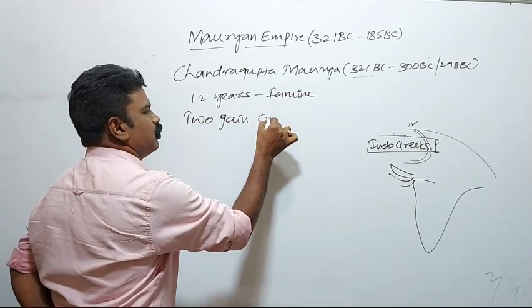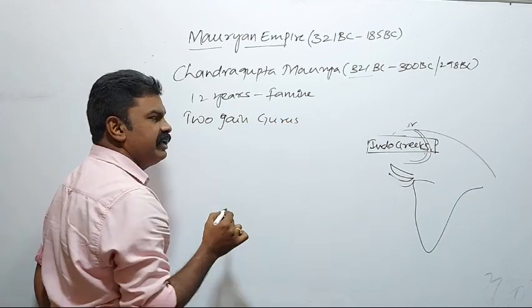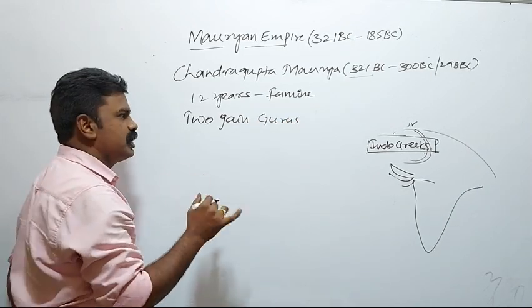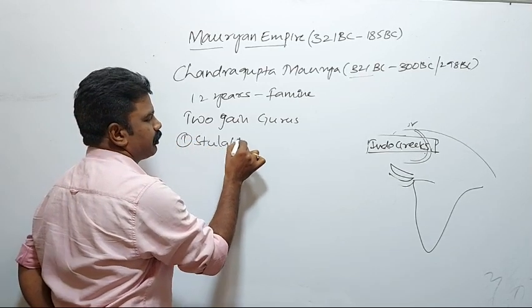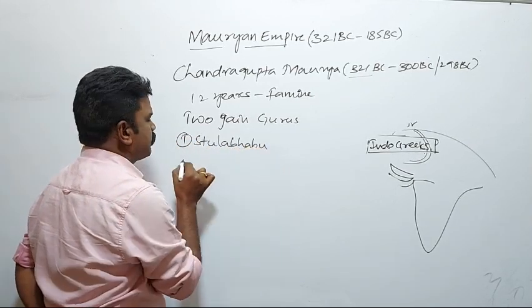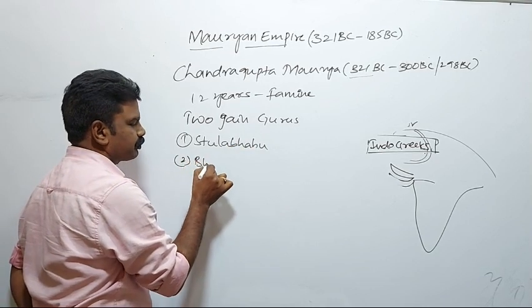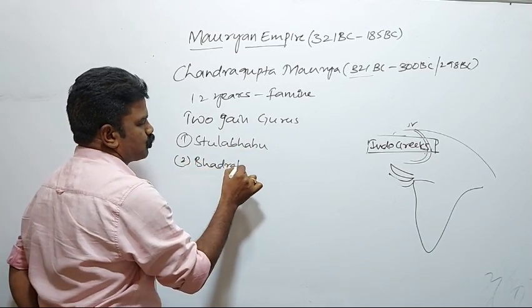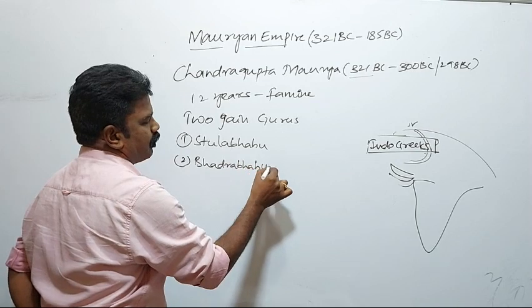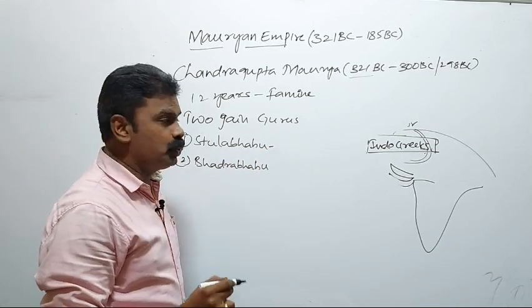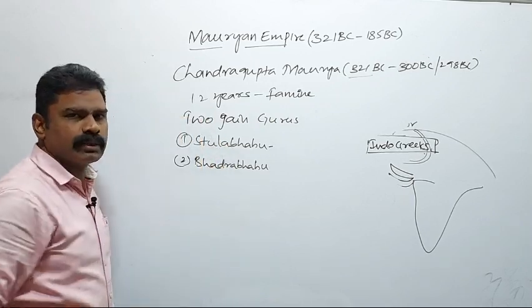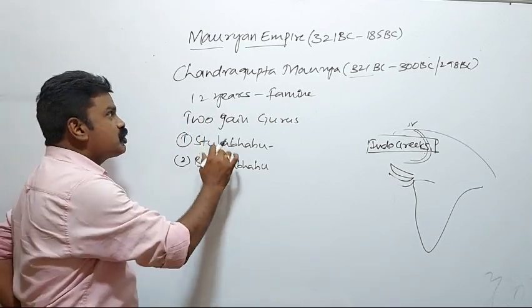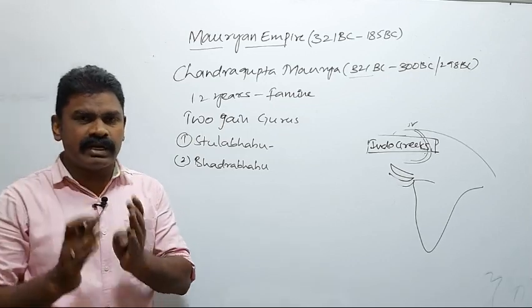These two Jain gurus were maintaining two Jain groups. One is Sthulabahu, another one is Bhadrabahu. Sthulabahu advised Chandragupta Maurya to conduct a Jain Parishad in Pataliputra.